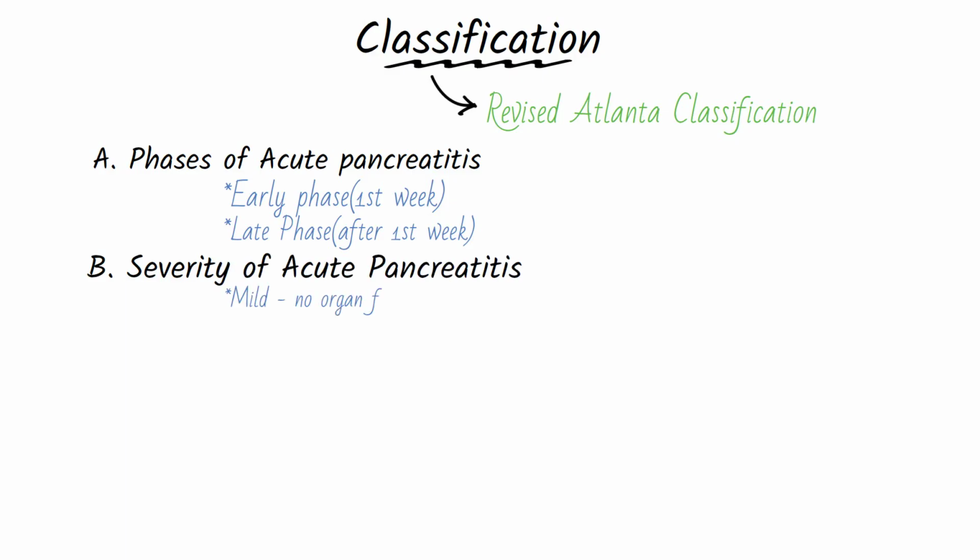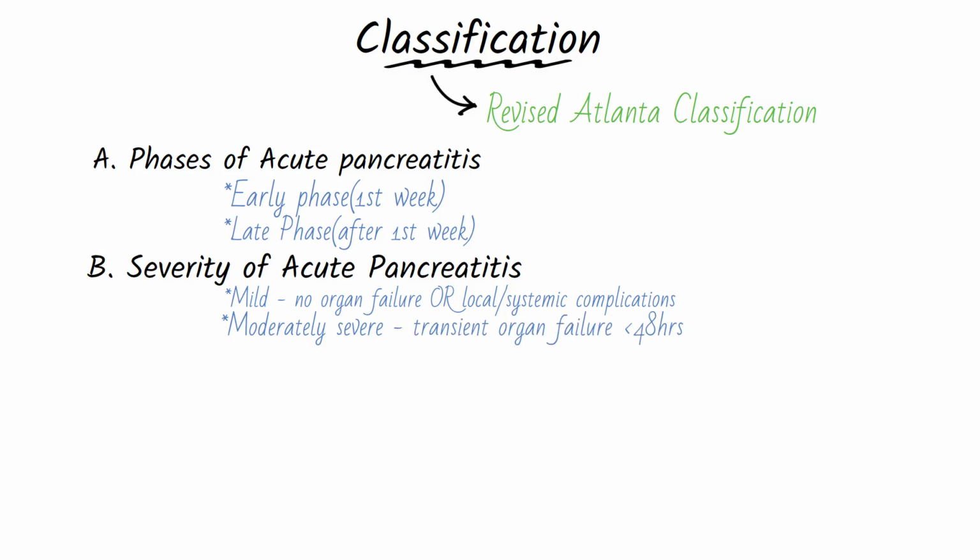For severity, there is mild acute pancreatitis, which is the absence of both organ failure and local or systemic complications. Moderately severe acute pancreatitis is the presence of transient organ failure for less than 48 hours, or the presence of local or systemic complications. Then severe acute pancreatitis is defined by the presence of persistent organ failure for more than 48 hours. This is associated with high mortality.